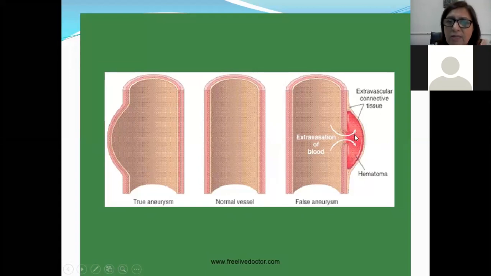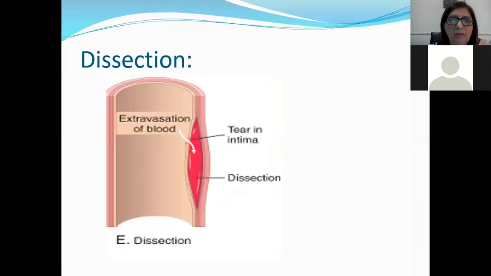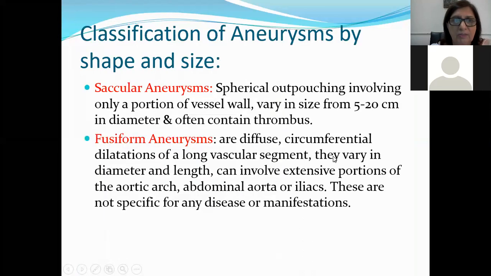Okay. So obviously both of these can rupture. And when they rupture, there are going to be very dire, catastrophic effects. And this is the dissection. In the dissection, you can see the wall of the muscle layer has been divided into two, and the blood is present between the muscular layer, between the wall of the blood vessel, and this is called dissection, extravasation of blood. Sometimes this dissection, if it becomes long standing, is lined by endothelium, and then we can call it a double barrel vessel, which I'm going to tell you later on.